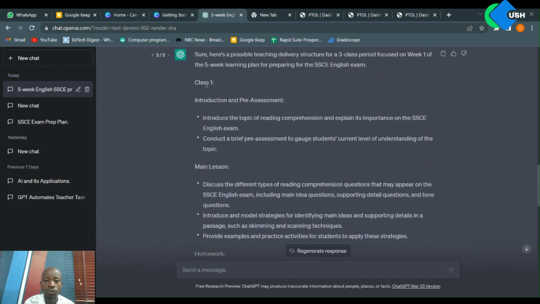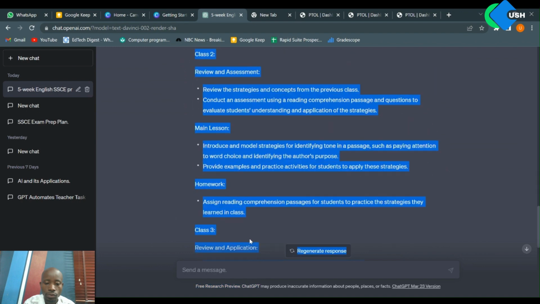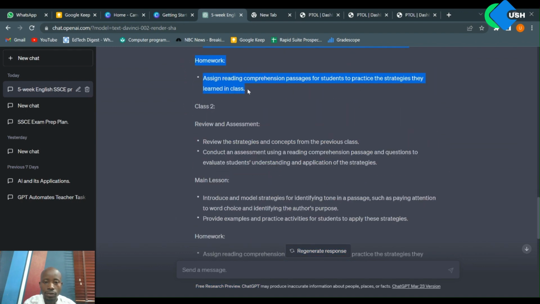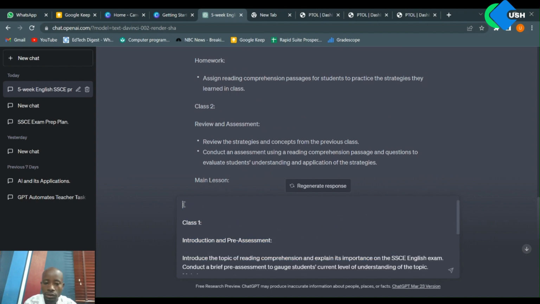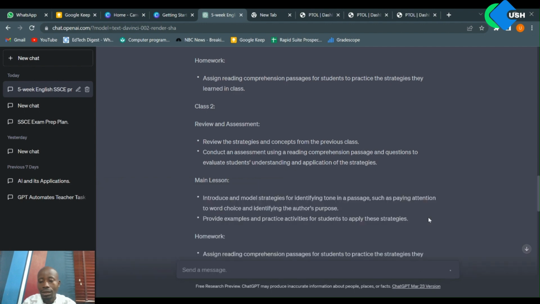ChatGPT told us that this is what we should teach in our first class. So I'm just going to highlight this class one for us here. Okay, copy it, paste it in this message box here. And now I'm just going to put on top of it an instruction of what you should do with that information. I'm saying, create a lesson note for this class teaching,